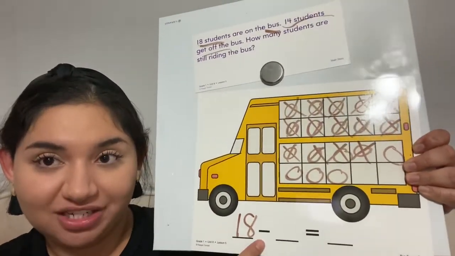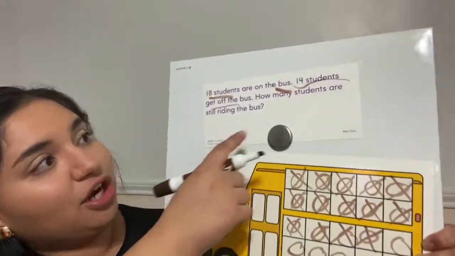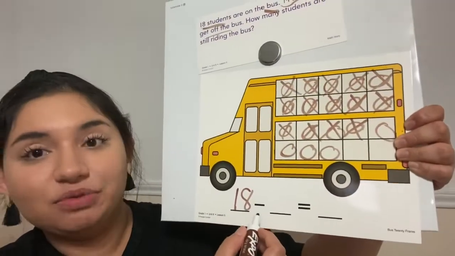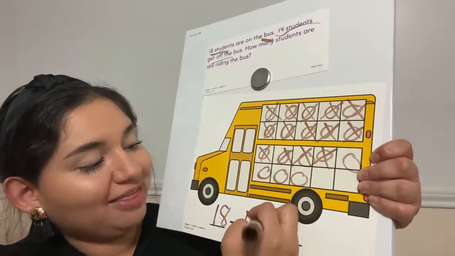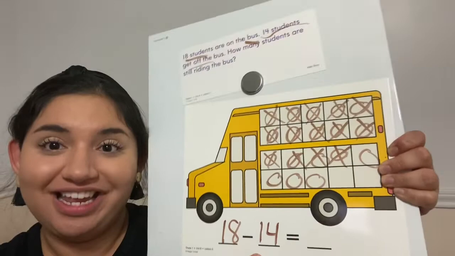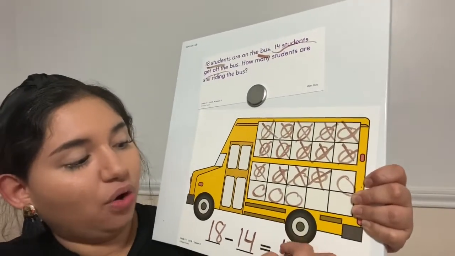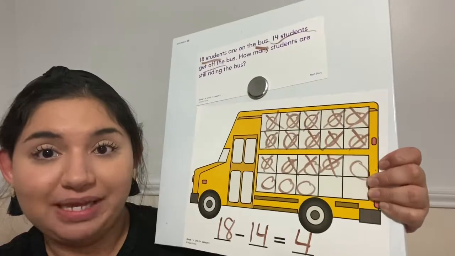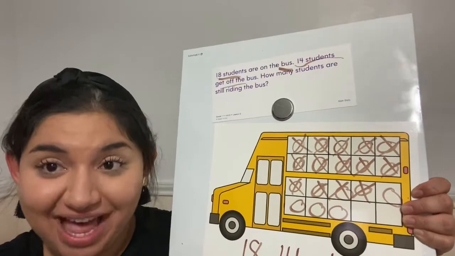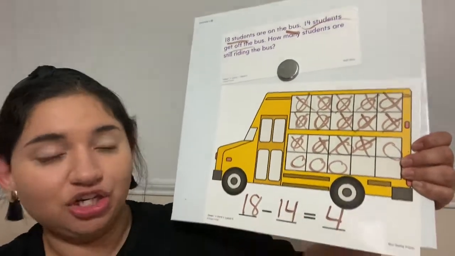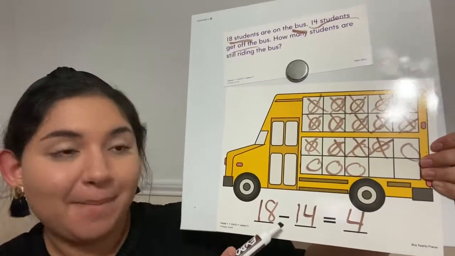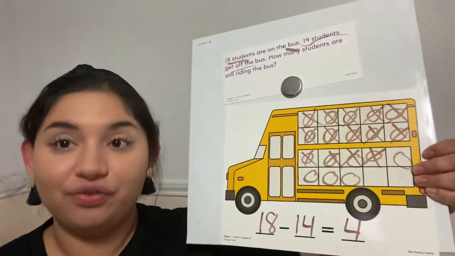Then there's a subtraction sign. And if we look on our problem, 14 students got off the bus, so we need to subtract 14 students. I'm going to write that in the next blank. So we have 18 minus 14 equals 4. We know the answer is 4 because on our bus 20 frame, we only have 4 students left that we didn't X out. Let's count again to make sure. 1, 2, 3, 4. So 18 minus 14 equals 4.